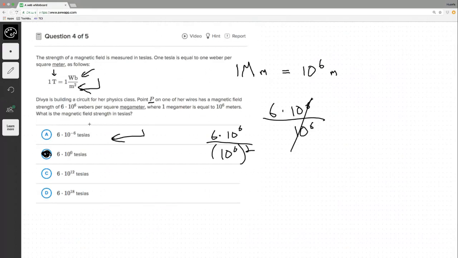Because it's saying per square megameter, where 1 megameter equals, oh, you know what? I think we do have to square it. Because if 1 megameter equals 10 to the 6th meters, to get a square megameter, we have to square it. So you know what? I'm going to revise my answer. I'm going to say it's 6 times 10 to the 6th over 10 to the 12th, because these exponents multiply. Uh-oh.